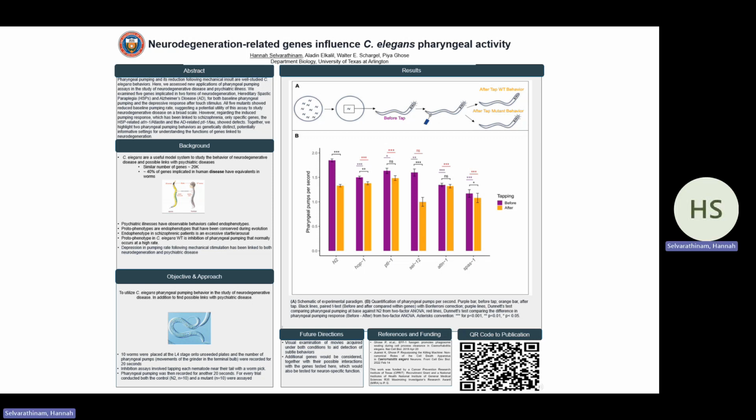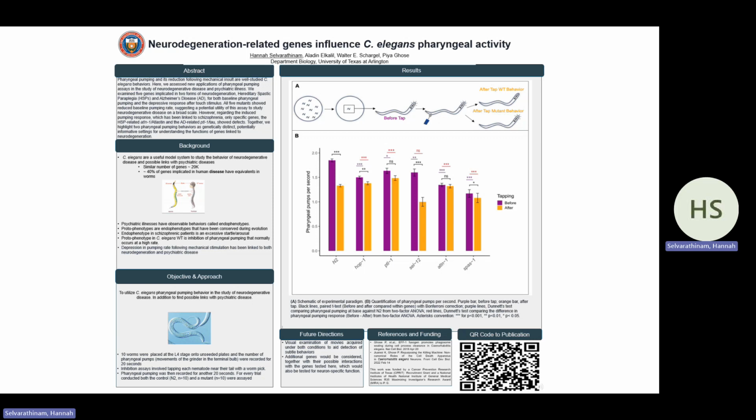Psychiatric illnesses have observable behaviors called endophenotypes. Protophenotypes are endophenotypes that have been conserved during evolution. The endophenotype in schizophrenic patients is an excessive startle response. The protophenotype in C. elegans is inhibition of pharyngeal pumping that normally occurs at a high rate.